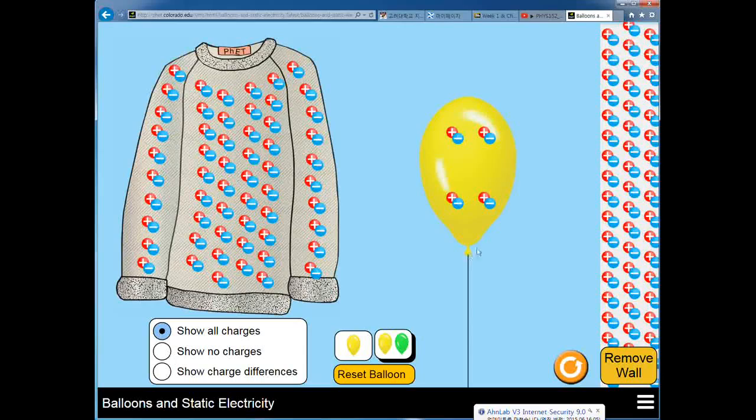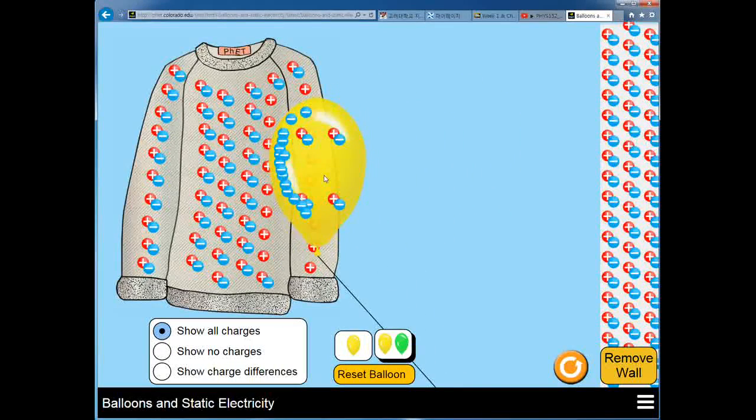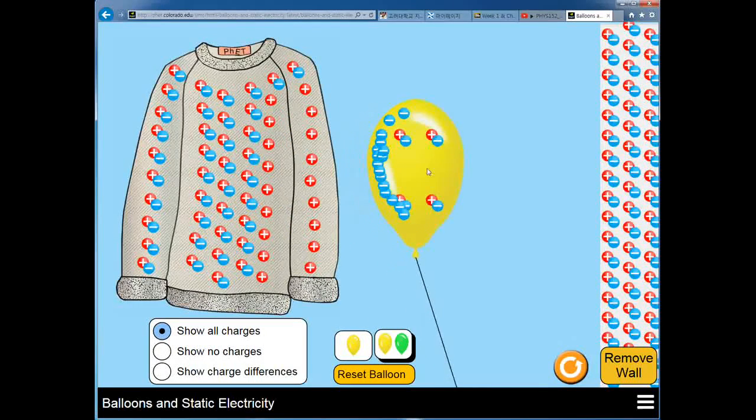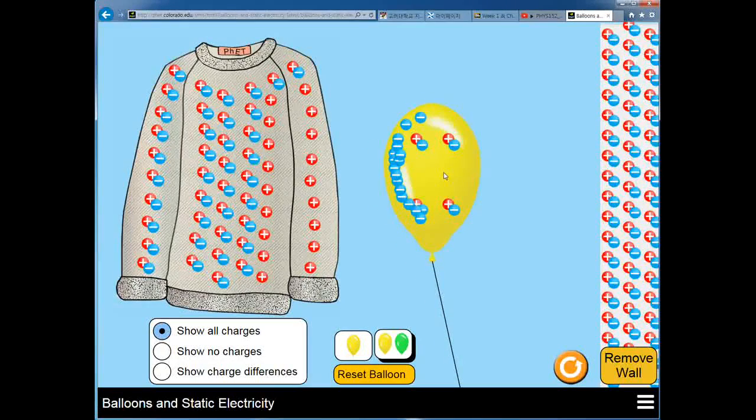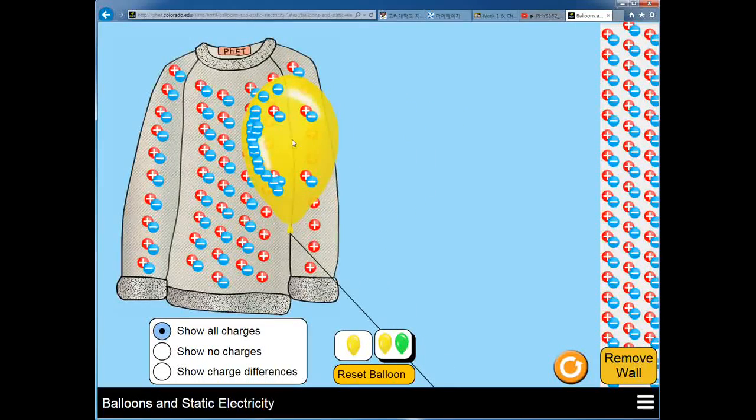So therefore, it will be as good as having no electrical charges. But when you take the balloon and rub it against the sweater, you see that the negative charges are moving from the sweater to the balloon and effectively making the balloon negatively charged and making the sweater positively charged. As a result, there will be an attractive force between these two objects.